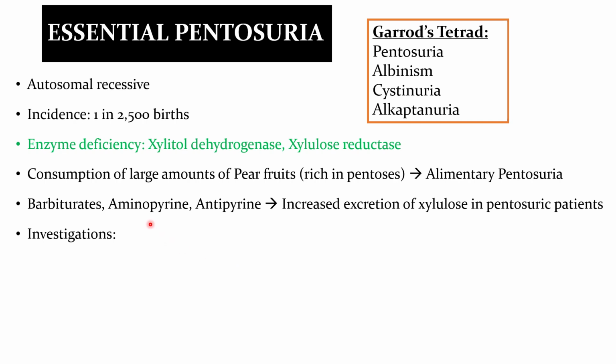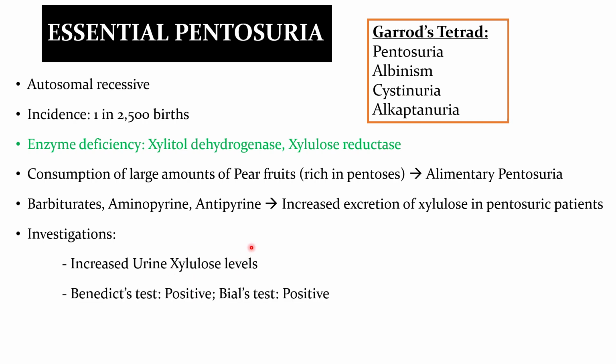Investigations include, since xylulose is getting excreted in urine, we can check for increased urine xylulose levels. As xylulose is a reducing sugar, Benedict's test will show positive in these patients. And Bial's test, which is for pentoses, also shows positive in these patients. We can also do paper chromatography, a technique used for separation of carbohydrates, for diagnosing this condition.